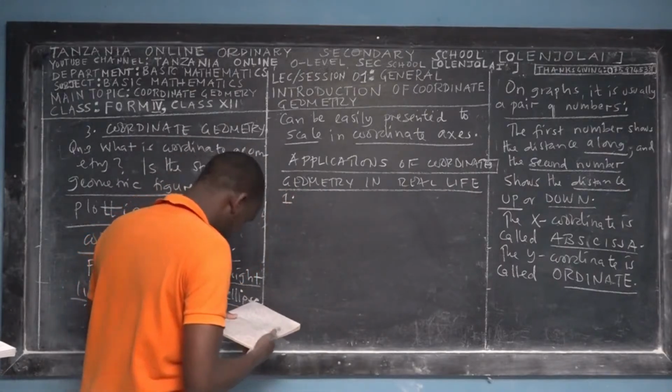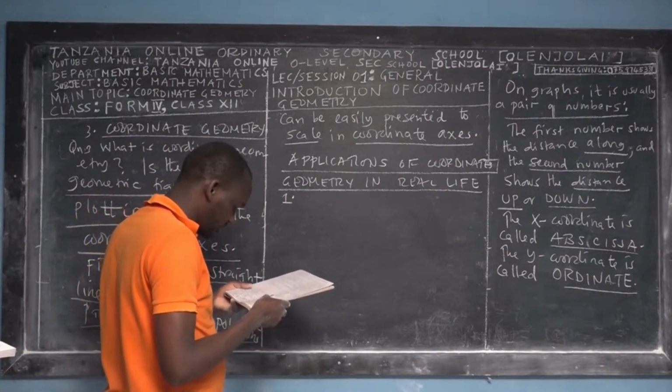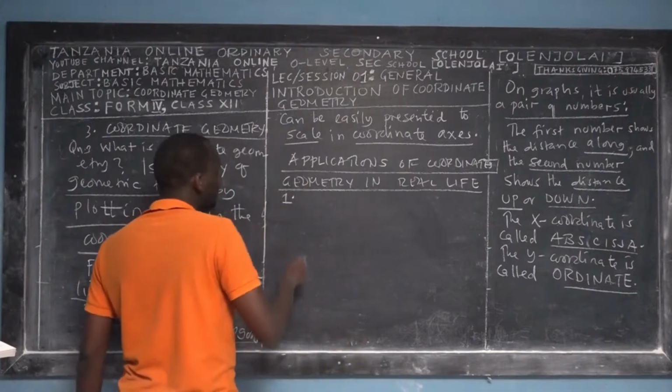The first one: coordinate geometry, or geometry in general, is used to specify the locations of different places on the earth.